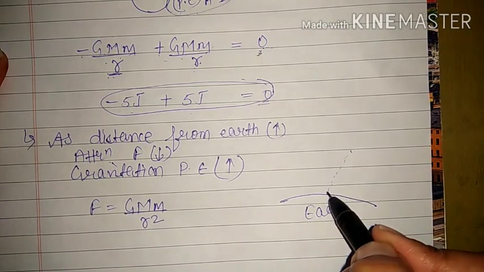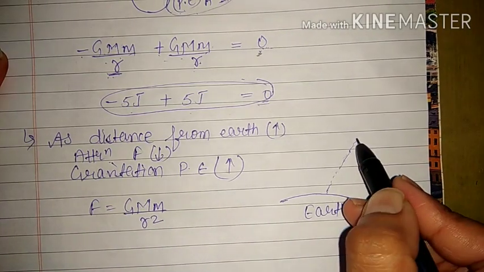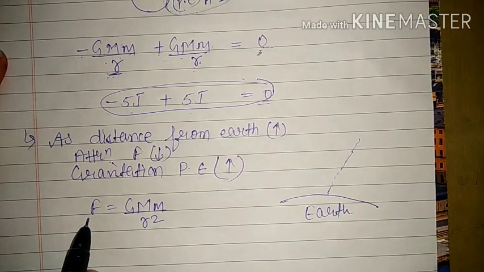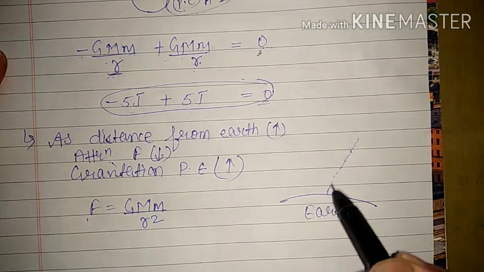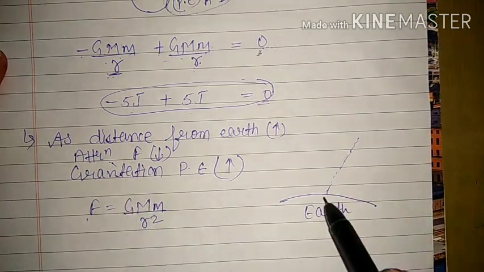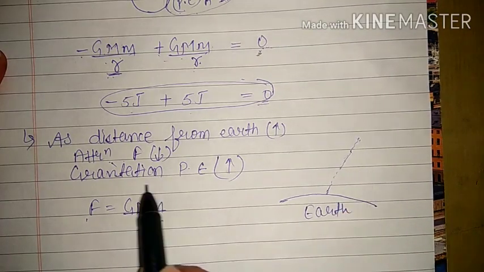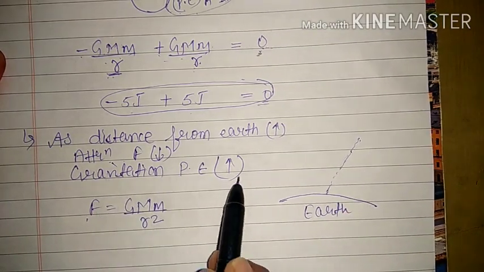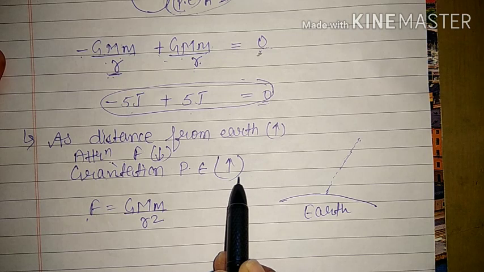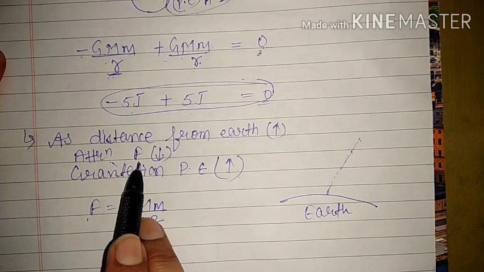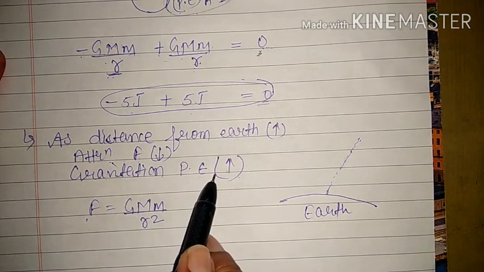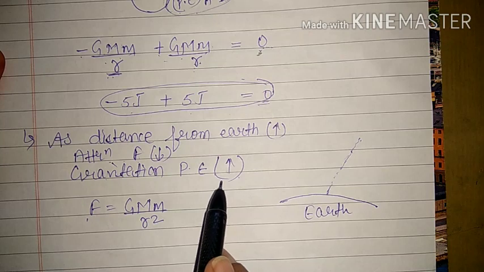So as the distance between earth and the body increases, the attraction force decreases, and gravitational potential energy will increase. See, force is decreasing, still potential energy is increasing, because actually it is decreasing in negative.